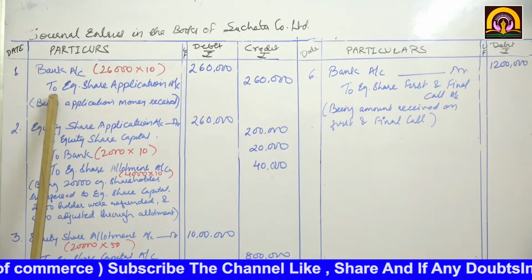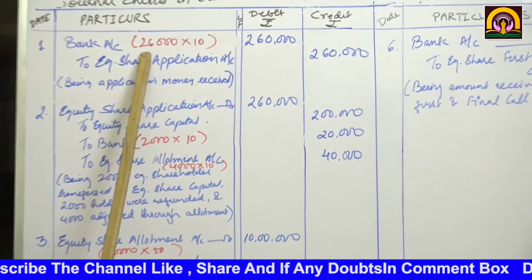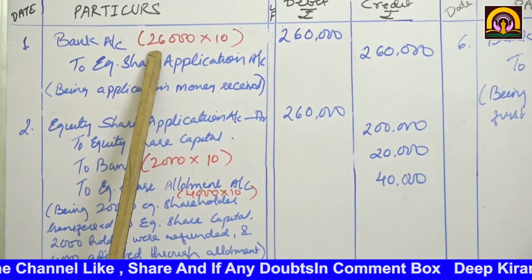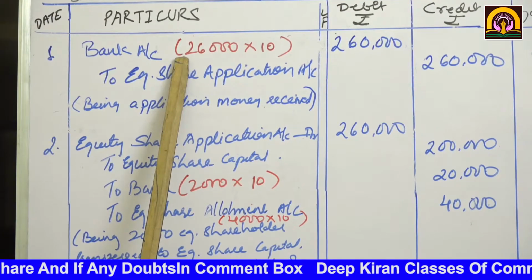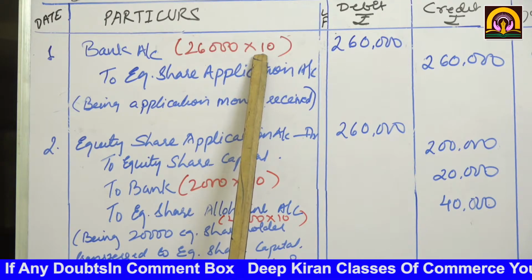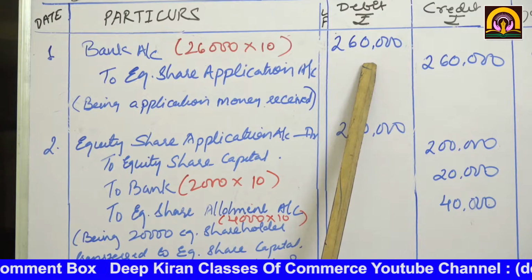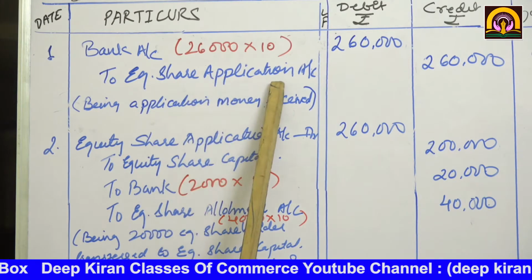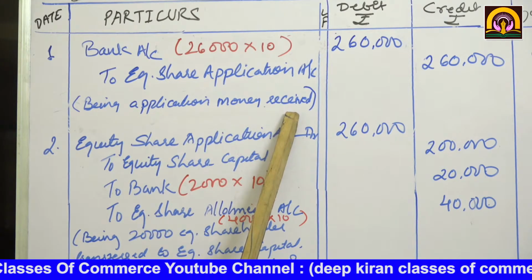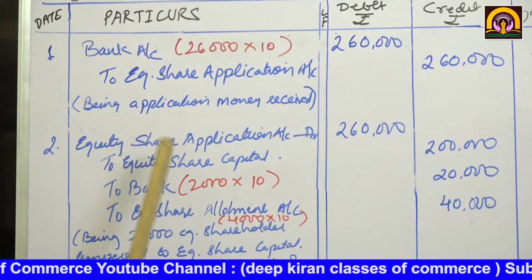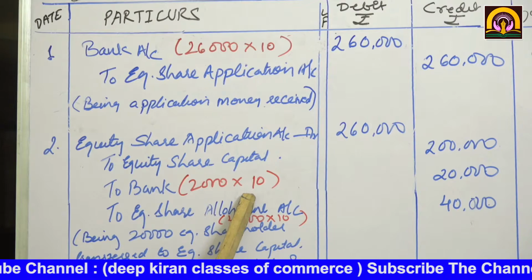The very first entry. See, 20,000 were the shares, but now we have received applications for 26,000. So bank account debit, 26,000 into rupees 10 was called on application, so it comes to 2,60,000. To equity share application 2,60,000. Being application money received. Now this application money will be transferred to equity share capital.